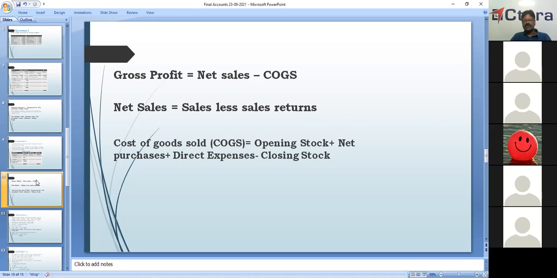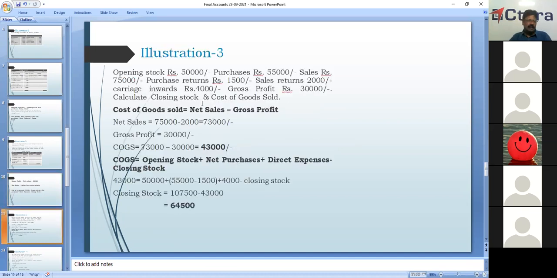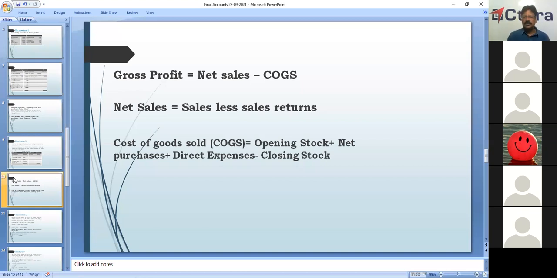So we get net sales. Cost of goods sold is opening stock plus net purchases plus direct expenses minus closing stock. Okay, right? So on this, we'll have a small illustration here. Then we'll go further. Please remember this. Gross profit is equal to net sales minus cost of goods sold.